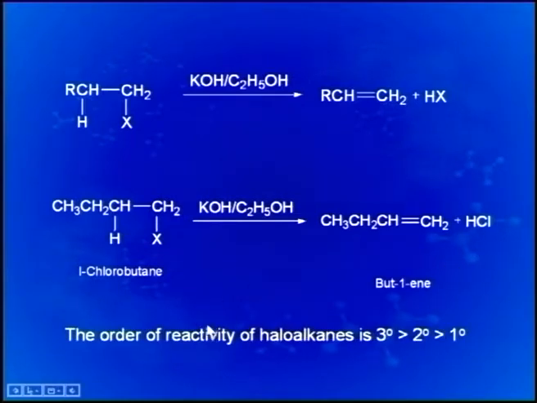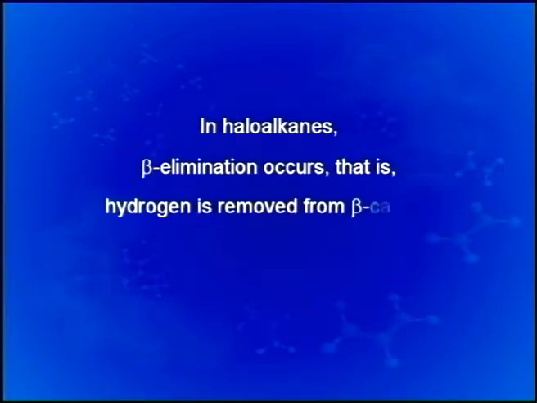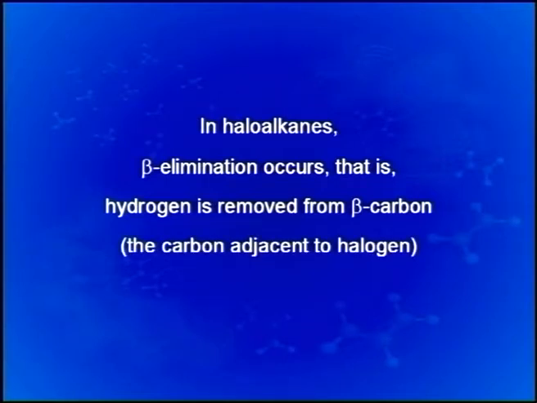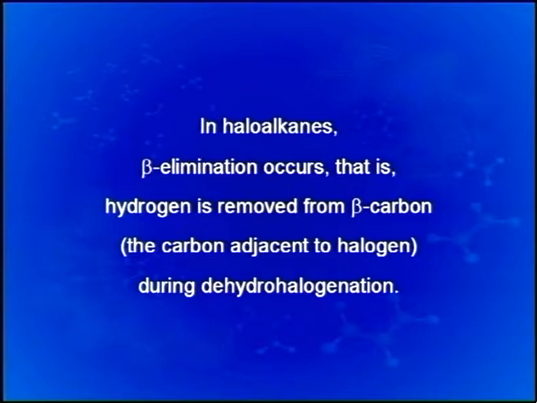The order of reactivity in these reactions for different haloalkanes goes: tertiary is more reactive than secondary, which are in turn more reactive than primary alkyl halides. In haloalkanes, beta elimination occurs, that is hydrogen is removed from the beta carbon; the carbon which is adjacent to the halogen-bearing carbon is known as the beta carbon.